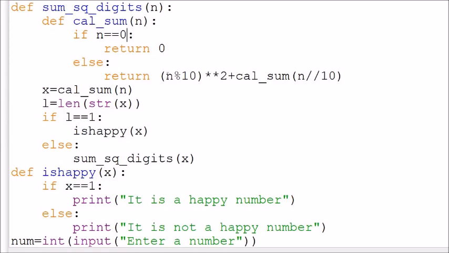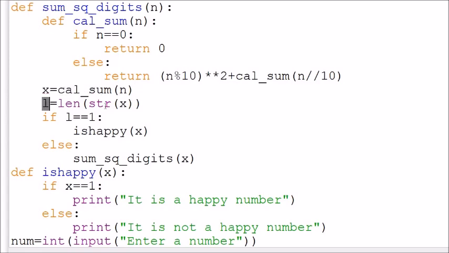Now n is still not 0, so n mod 10 is 2, the square of 2 is 4, plus n floor division 10, that is 0. Again it will check, n is 0, yes, so it will return 0. This is the base case. So finally what will be returned is 64 plus 4, that is 68. It will return 68 here, so the value of x will be 68.